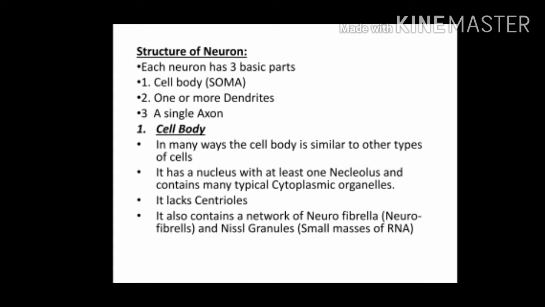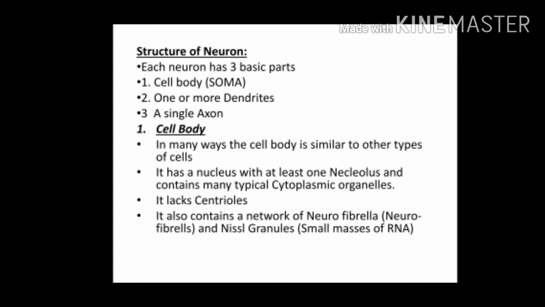Hence centrioles are absent. It also contains a network of neurofibrils and Nissl granules. Nissl granules means small masses of RNA. So these two special structures we can find in nerve cells. What are they? One is neurofibrils, which are small thin thread-like structures in the cytoplasm we can see in neurons, and the other is dark pigmented granules.